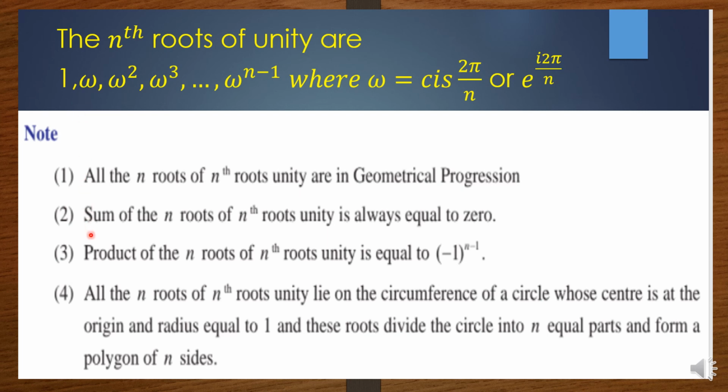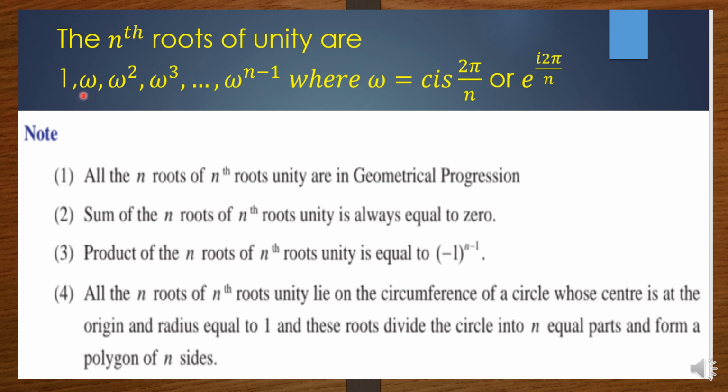The next one is the sum of nth roots of unity is always equal to 0. So here the nth roots of unity are 1, omega, omega square, etc., up to omega power n minus 1. If you add all the roots, its value will be equal to 0. And if you take the cube root of unity, what roots will you get? Only the first three roots: 1, omega, omega square.